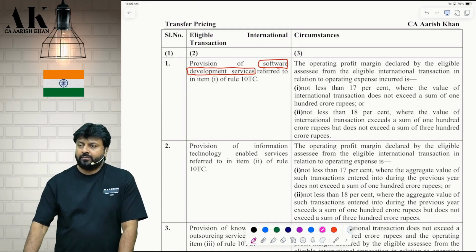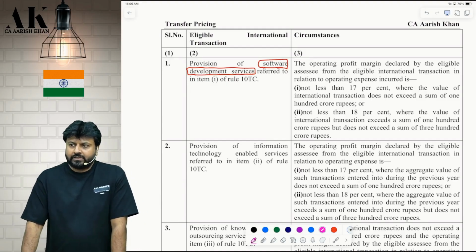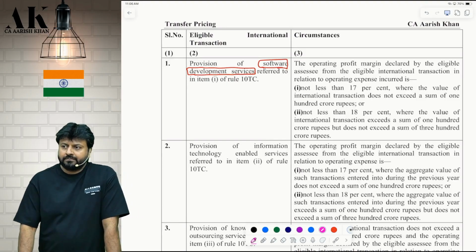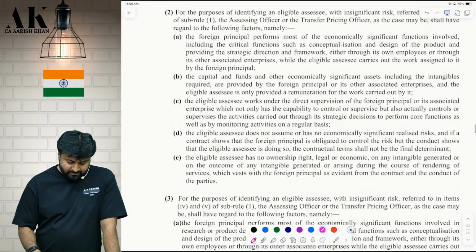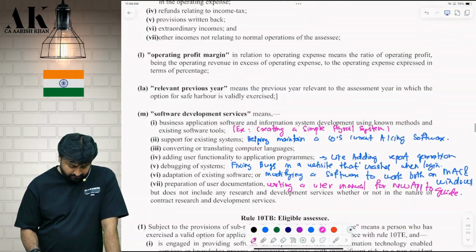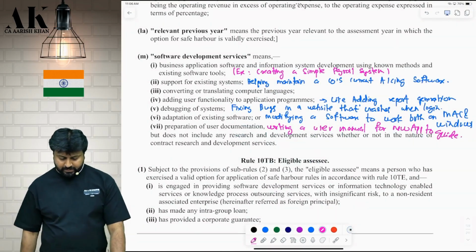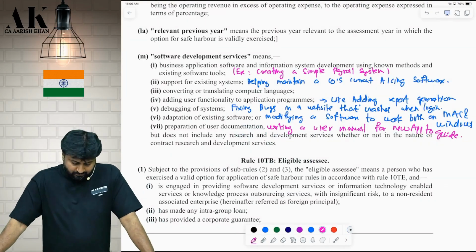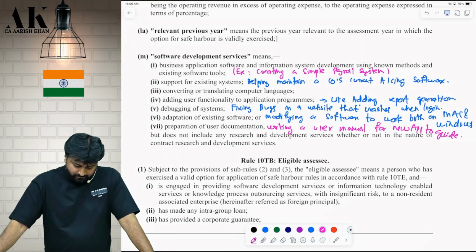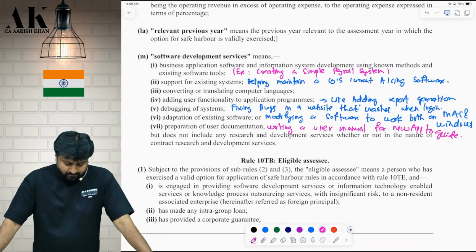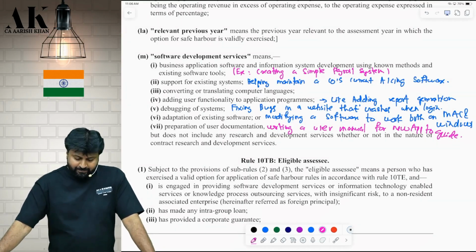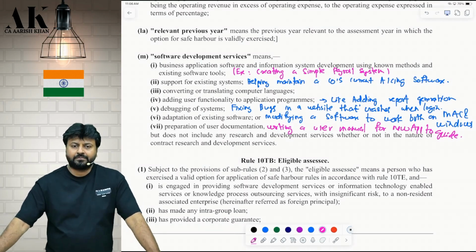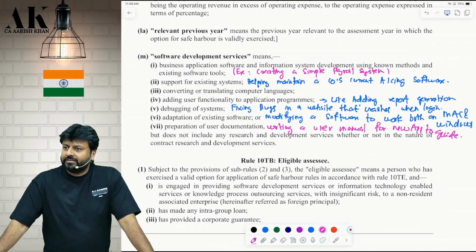How much margin they want in case of software development service? First of all, what do I mean by software development service? Check here, please. There is a definition over here. Software development services means. Are you ready?